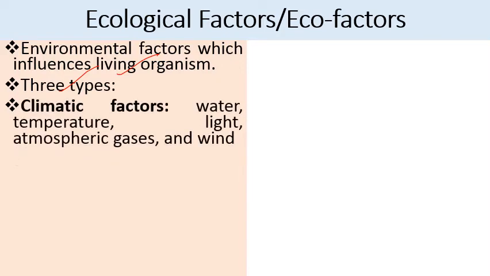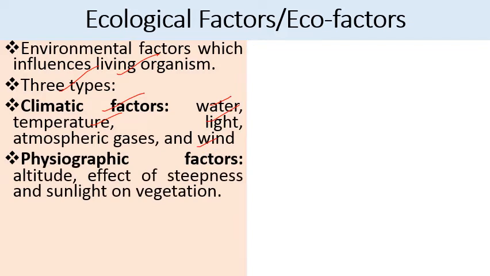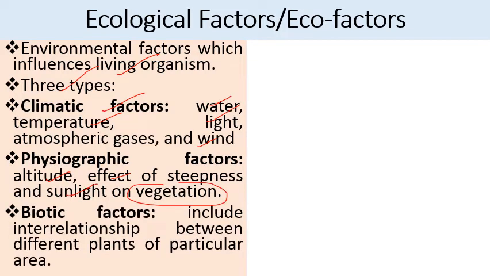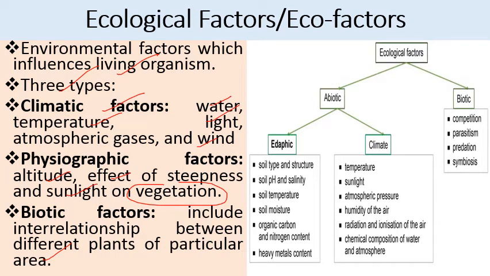So first comes the climatic factors, which include water, temperature, light, atmospheric gases and wind. Then second comes physiographic factors, so it includes altitude, effect of steepness and sunlight on vegetation. And third one comes biotic factors, which include interrelationship between different plants of a particular area. So we can divide again these factors into two broad categories, that is abiotic factors and biotic factors.